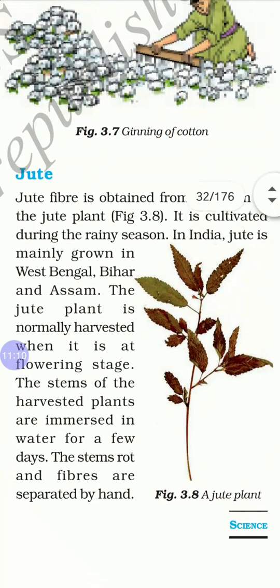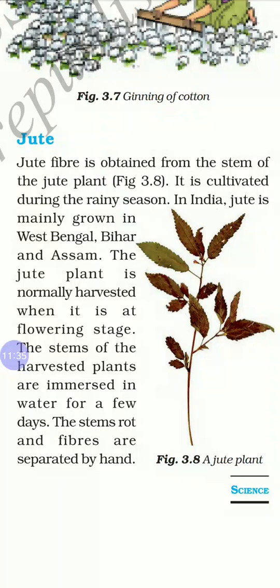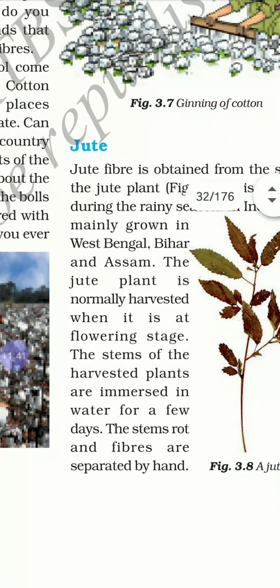This is how jute works. Jute fiber is obtained from the stem of the jute plant. It is grown in the rainy season. Normally it gets harvested in the flowering stage, and the stems of the harvested plants are immersed in water for a few days. The stems rot and the fibers are separated by hand.